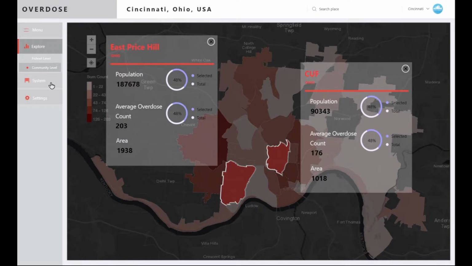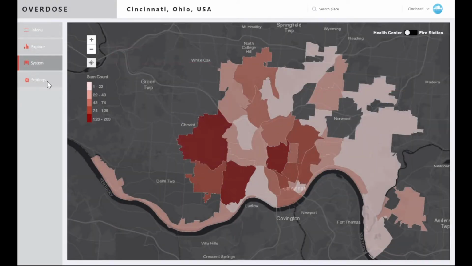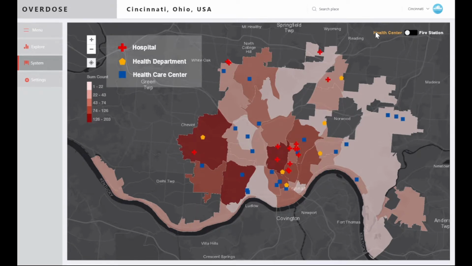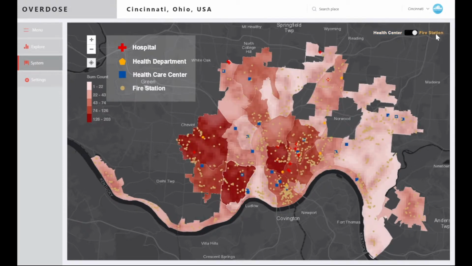The second function of our app will help policymakers to allocate the existing resources. When we click the health center, we can see all the locations of hospitals, health departments, and healthcare centers. Then when we click the fire station, the locations of fire stations will be presented on the risk map.